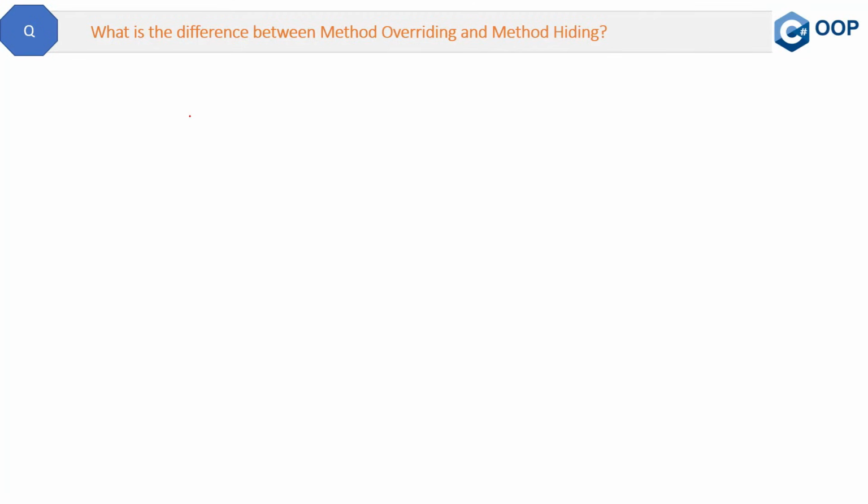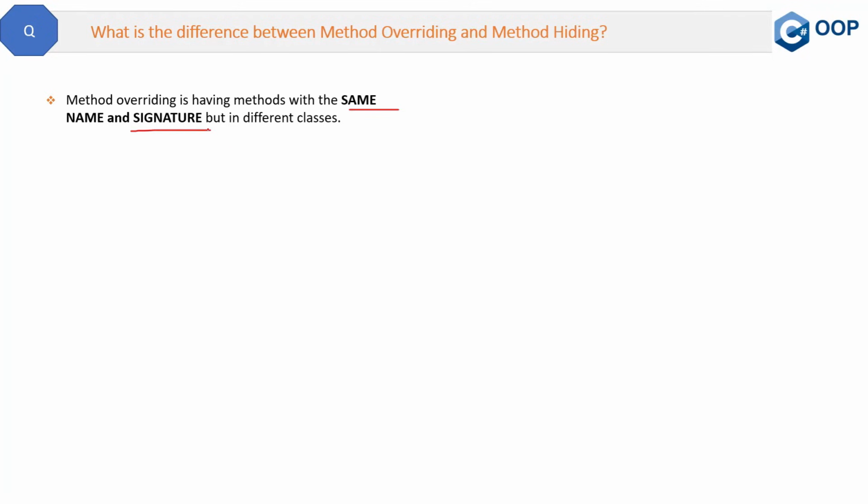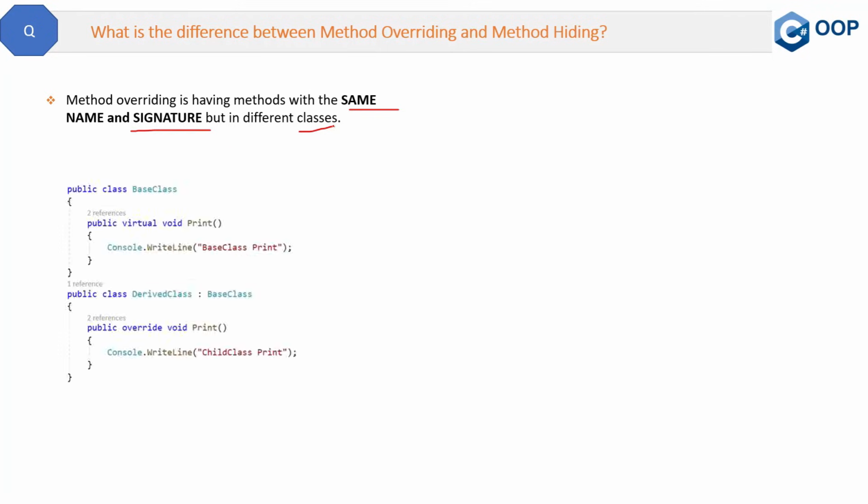So we already explained method overriding in the previous video, but let's see the definition here. Method overriding is having methods with the same name and same signature, but in different classes, right? So this is method overriding. See the code here. Two methods, one is print and another one is also print. So they are of the same name, but they are in different classes. One is in the base class and another one is in the derived class. And one is marked as virtual and another one is marked as override. So this is the method overriding.